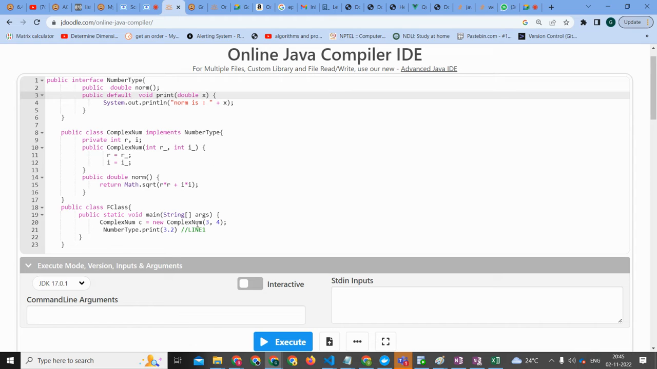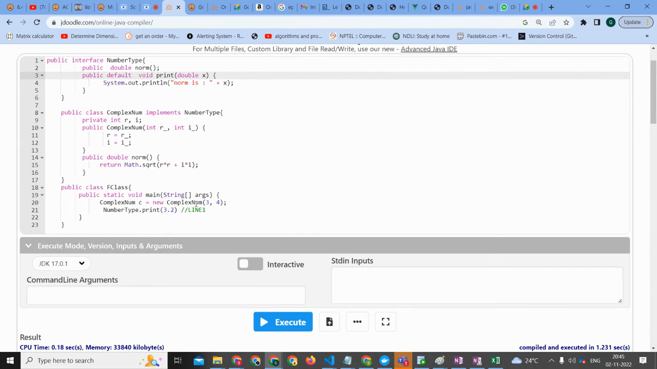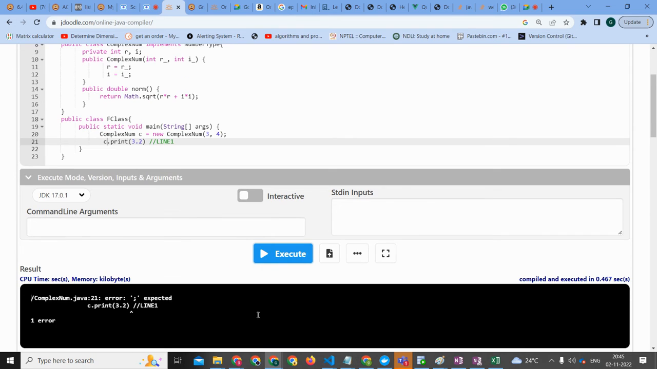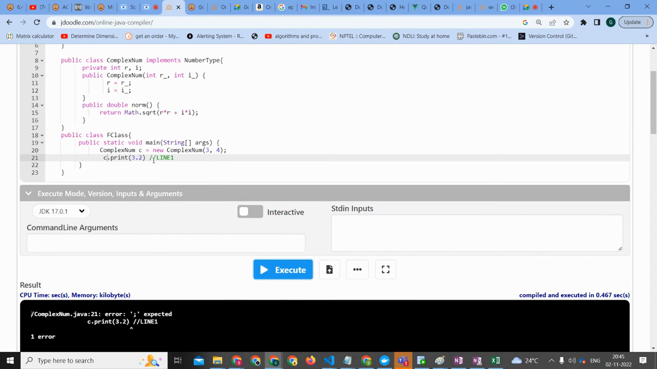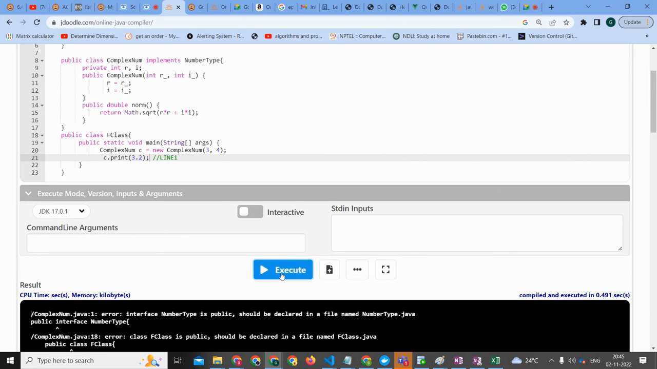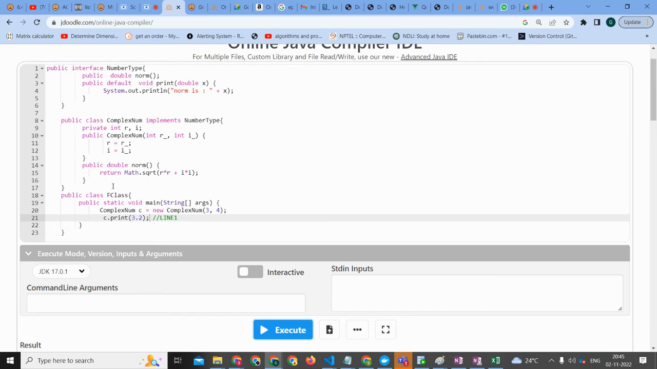If we're using default, then also it's fine. I think this should work. But we should not call it using number type. We should call it using C. Let's see. What is this? Semicolon expected. Um, public.